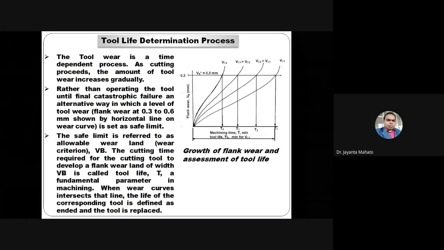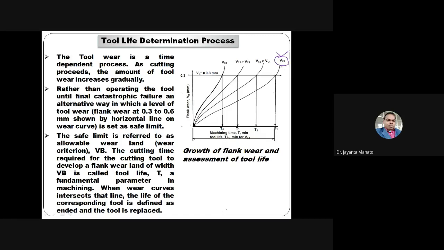Now this is a tool life determination process. Consider the cutting velocity VC1, and you are measuring the flank wear in millimeters. Flank wear means wear at the flank surface. As I mentioned in the previous class, 0.5 to 0.6 mm is the range.